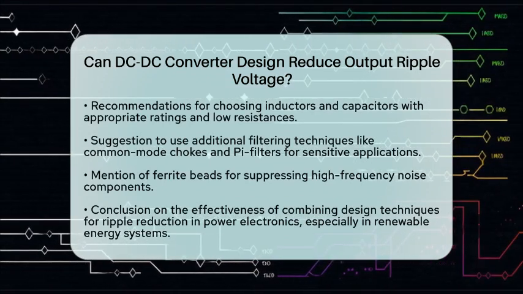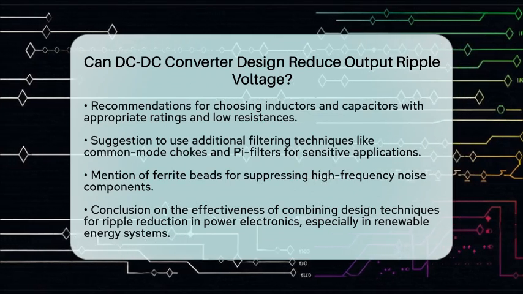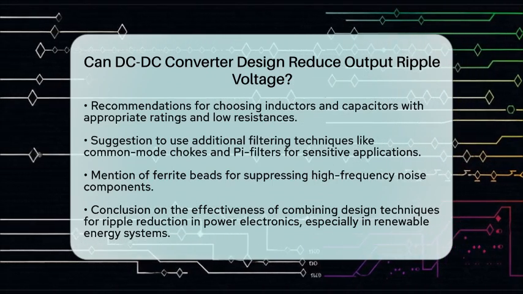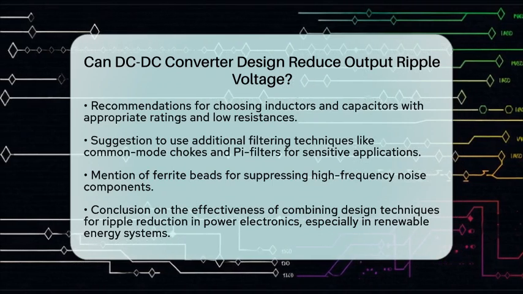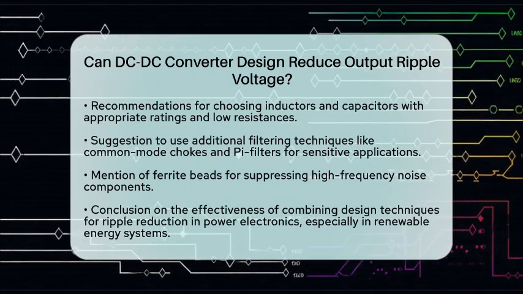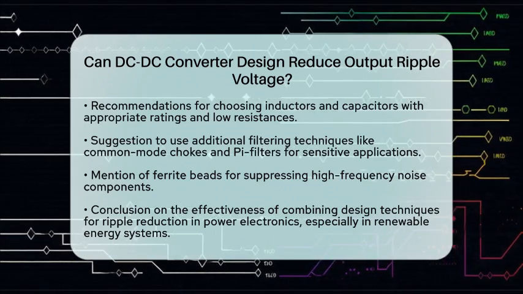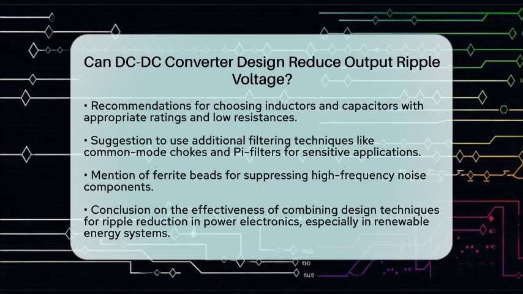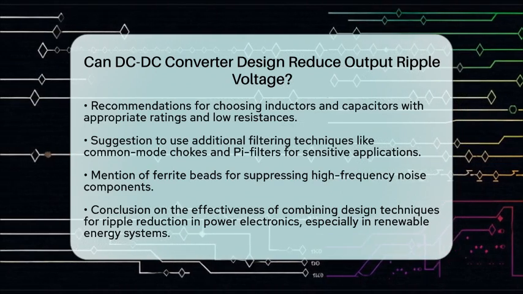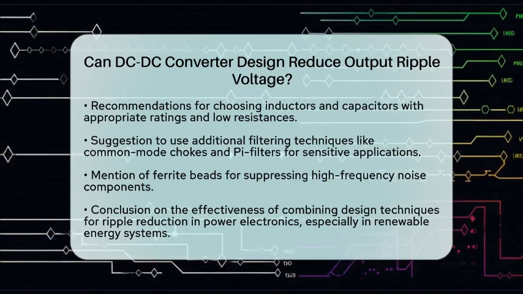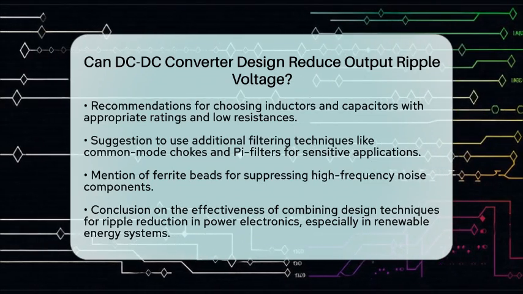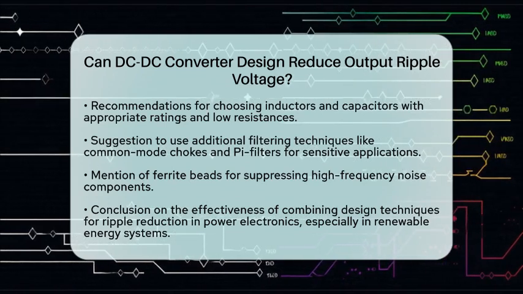In practical power electronics design, especially for renewable energy systems where stable direct current voltage is essential, combining these design techniques can lead to effective ripple reduction. Starting with output capacitors and progressing to LC filters or more complex filtering methods allows designers to meet specific ripple voltage requirements efficiently. By carefully selecting the switching frequency, output filtering components, and layout considerations, the design of a direct current to direct current converter can significantly reduce output ripple voltage to levels suitable for sensitive electrical engineering applications.